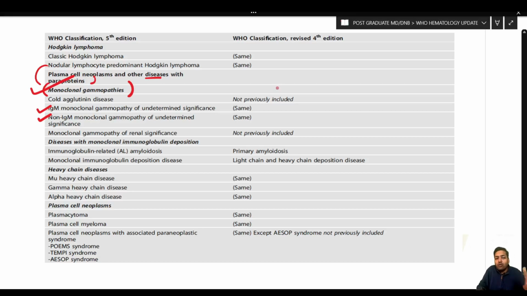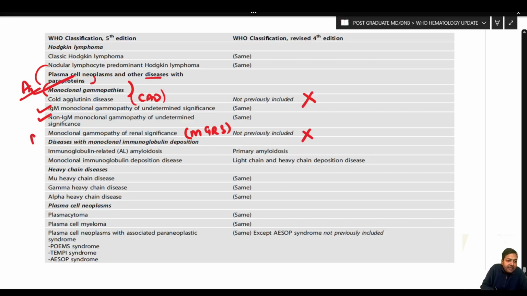Now, very importantly, 2 new entities have been introduced in this edition. Cold agglutinin disease is officially a monoclonal gammopathy. And monoclonal gammopathy of renal significance is a new entity that has been introduced in the 5th edition of the WHO. It was not there in the 4th edition. So a new umbrella term has been introduced, that is the monoclonal gammopathies. It includes 2 new entities, that is the CAD and the MGRS. Non-IgM MGUS is similar to what it was in the previous edition, and IgM MGUS, from outside, has been brought inside. So a new umbrella term has been introduced, monoclonal gammopathy.